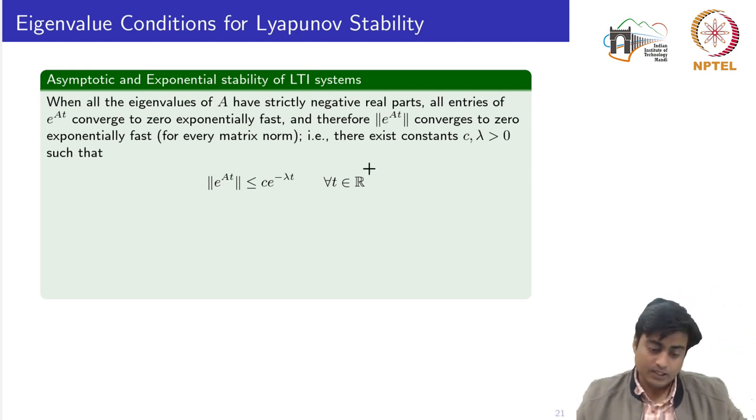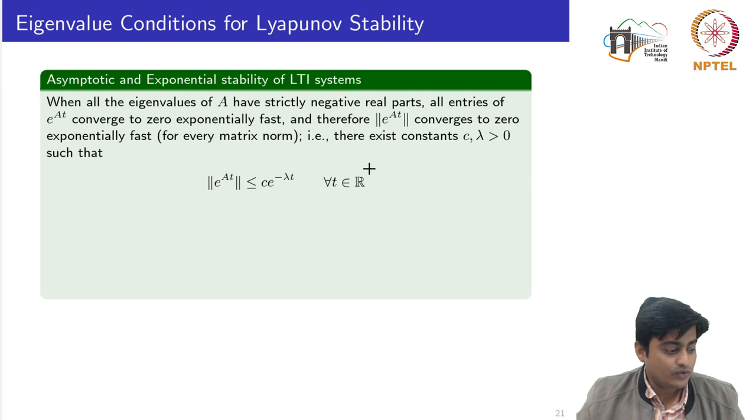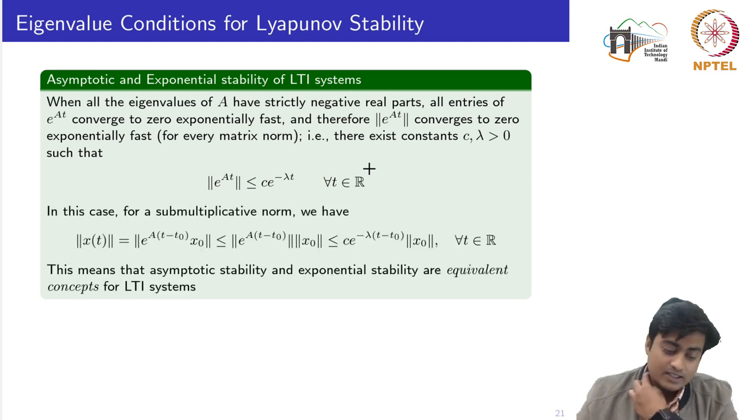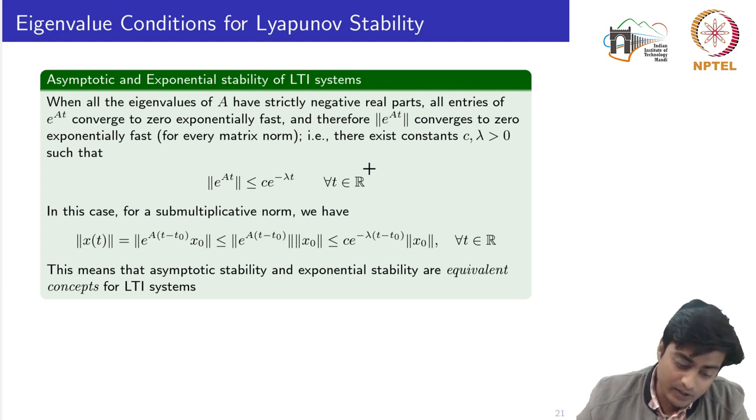Okay. So in fact you can also see this equivalence from a logical proof, since we know at the outset that for linear systems the response would be exponential in nature. So even if it is decaying or diminishing asymptotically towards 0, it will decay exponentially. So we have this asymptotic and exponential stability equivalent, particularly for LTI system.